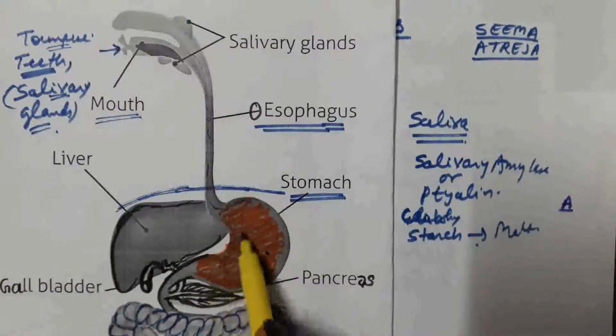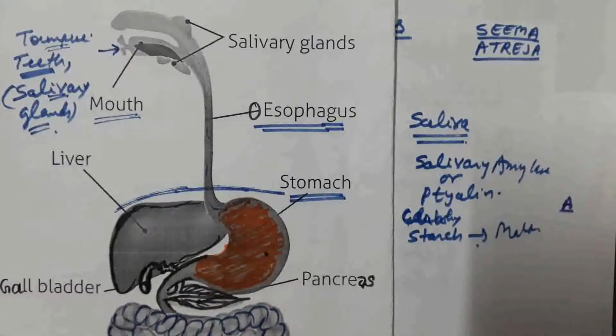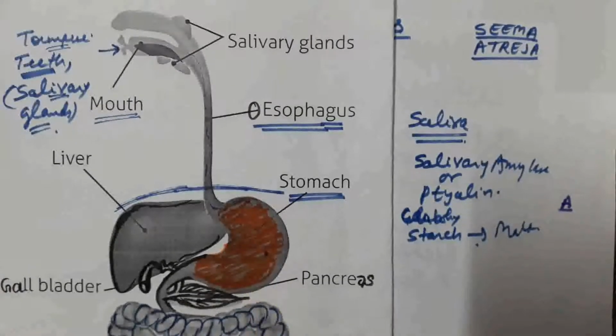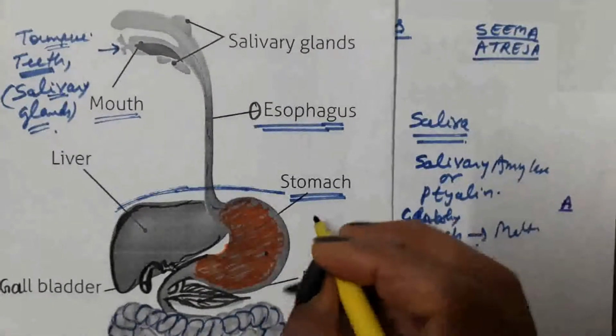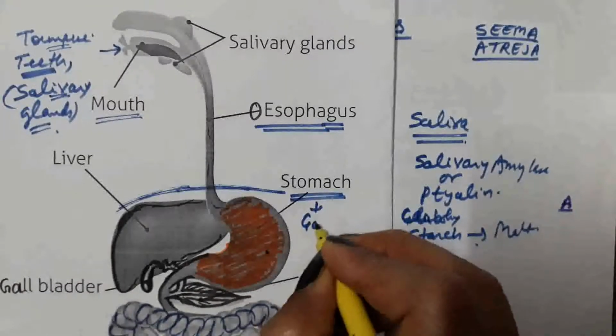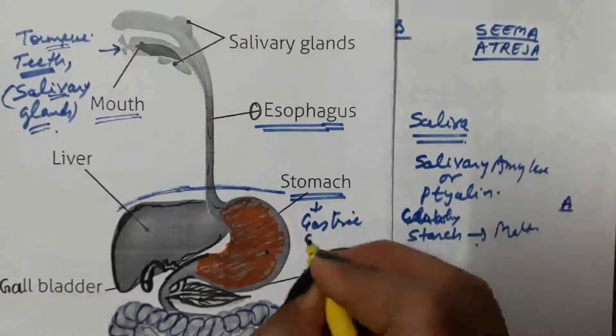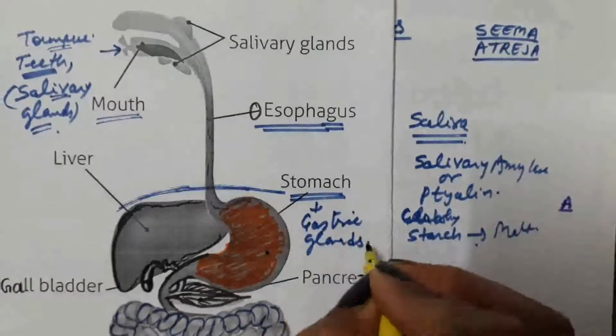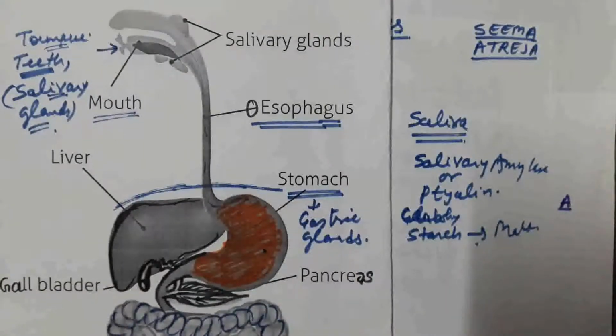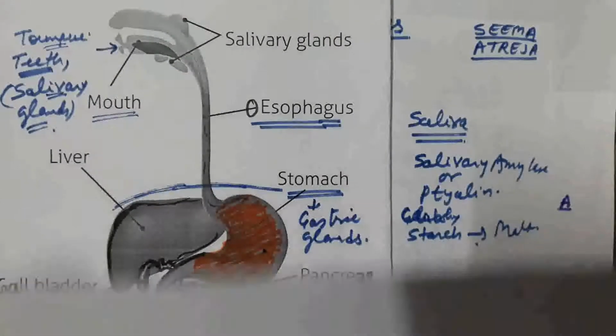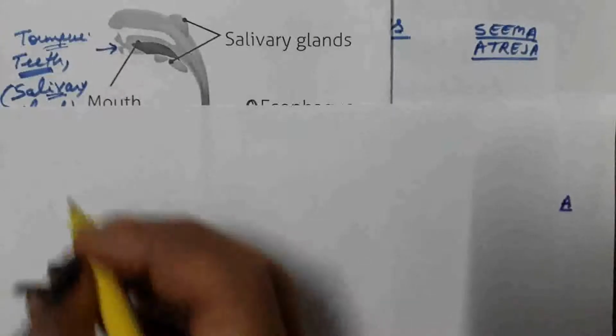Inside the stomach, digestion of food takes place. Inside the stomach there are gastric glands. Gastric glands secrete gastric juice.